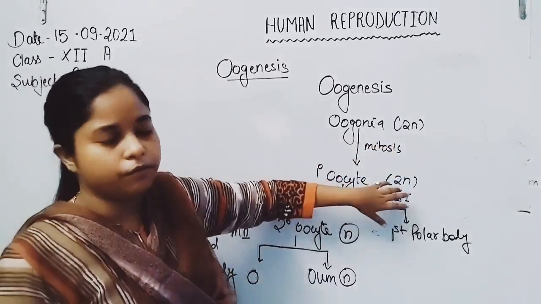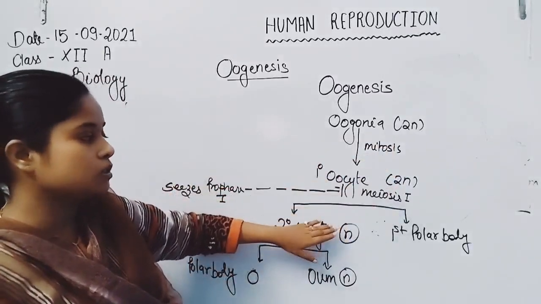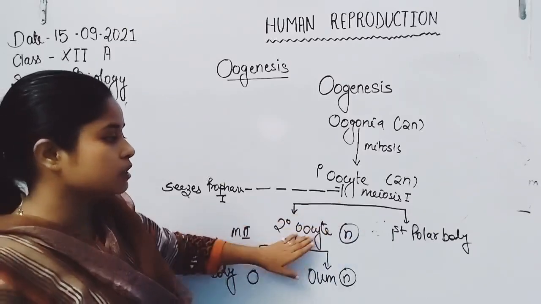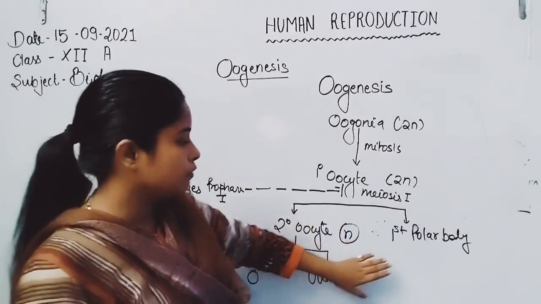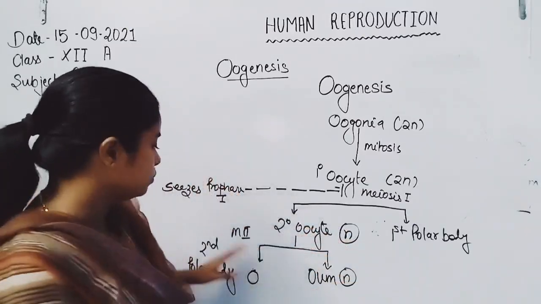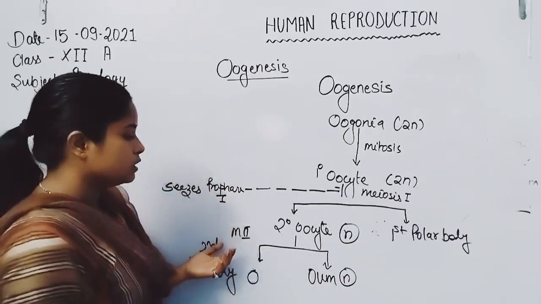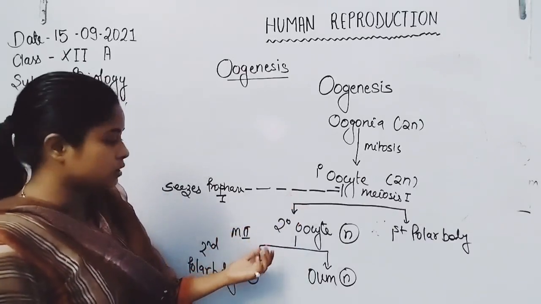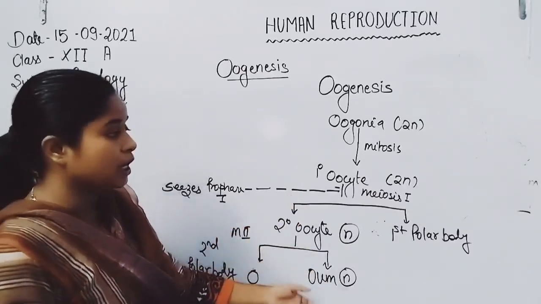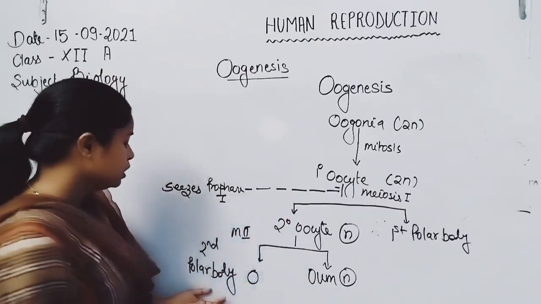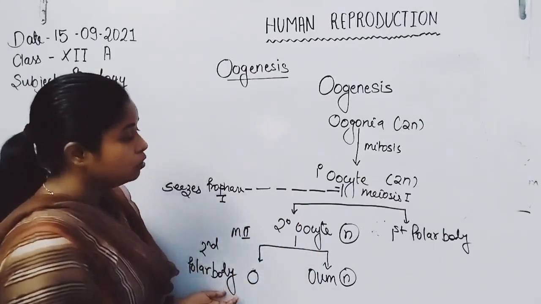The primary oocyte will form. Then after the first meiosis division, the secondary oocyte will form, and the first polar body also forms. Then the second meiosis occurs, and after the second meiosis the ovum will form, which has just a haploid number of chromosomes, and the second polar body also forms.